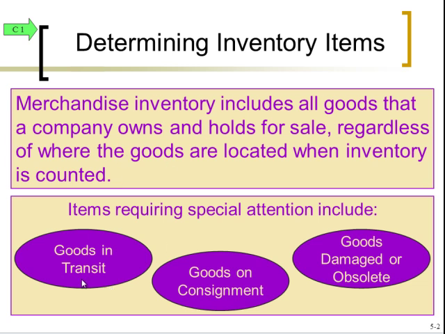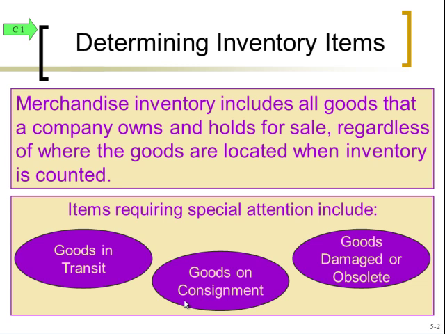On the other hand, if there's something that they're either holding for consignment or that they have consigned with someone else, let's go with consignment. Consignment is when, let's say, Store A puts a product in Store B's store, so on their shelves. They make an arrangement with Store B. Store B is going to place that product on their shelves. They're not buying it. They're placing it on their shelves.